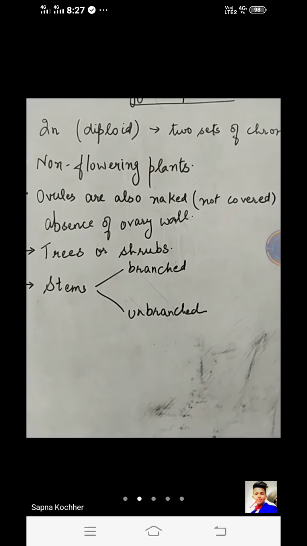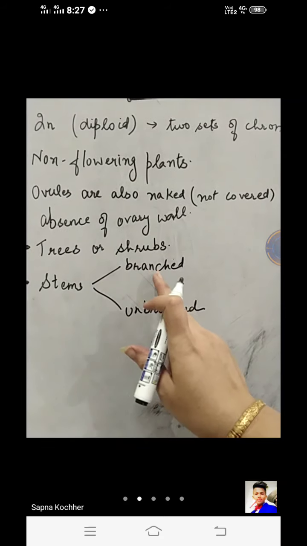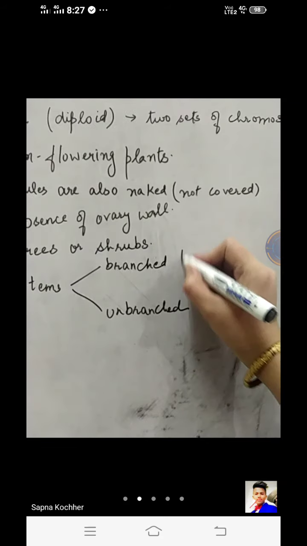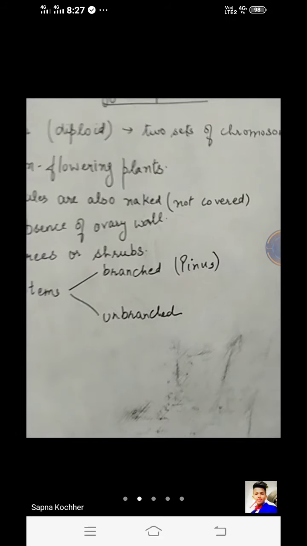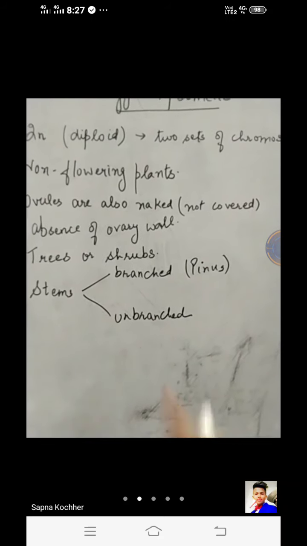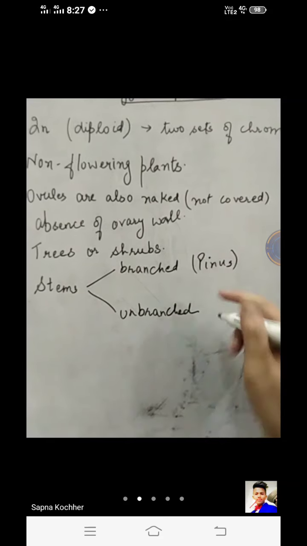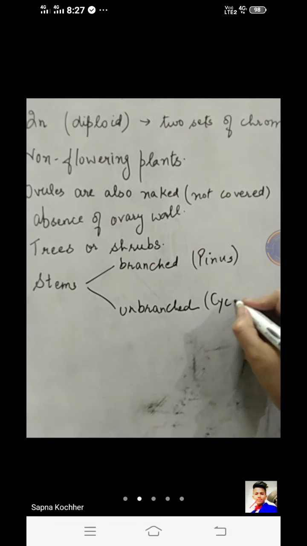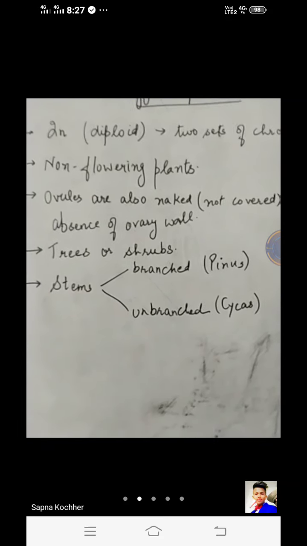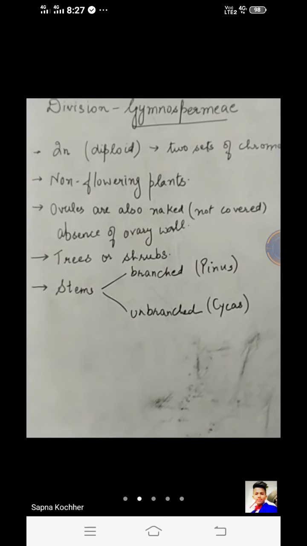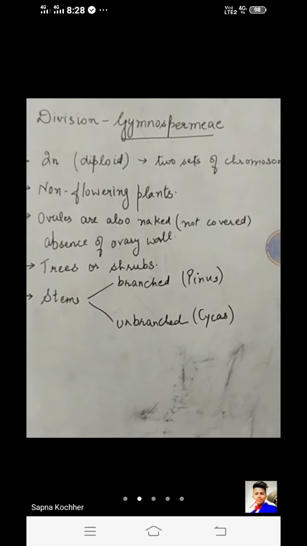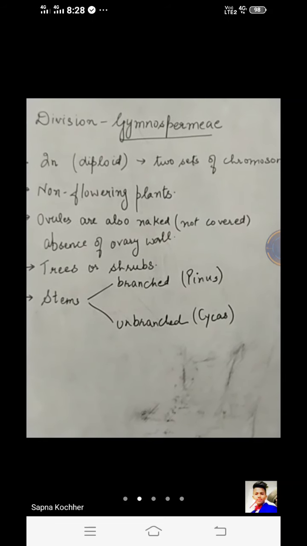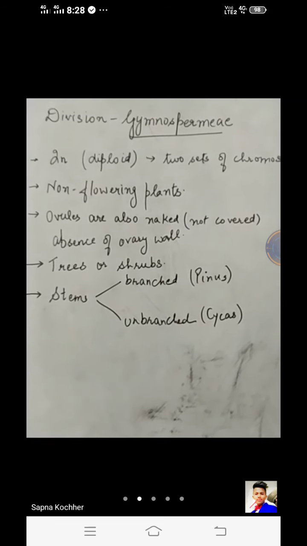Fine. The example of the plant having the branched stem is Pinus. And the example of the plant having the unbranched stem is Cycas. These are the two common plants and they can be grown in our homes also, right? We have them at our home also. So these are very common species of the gymnosperm, right?